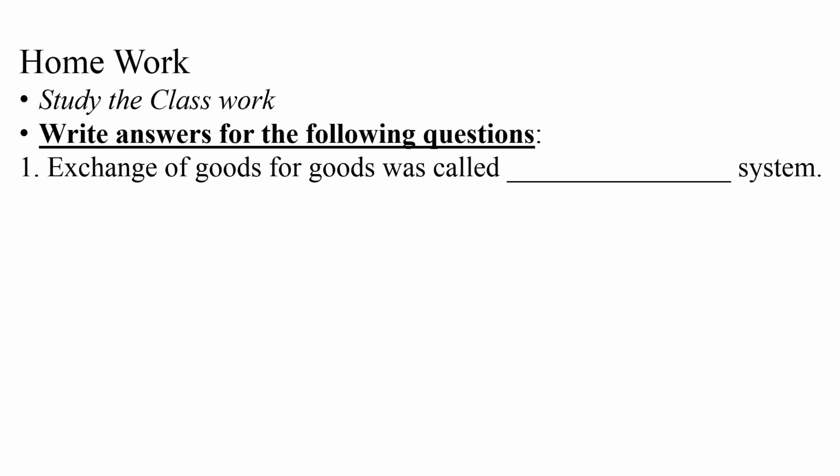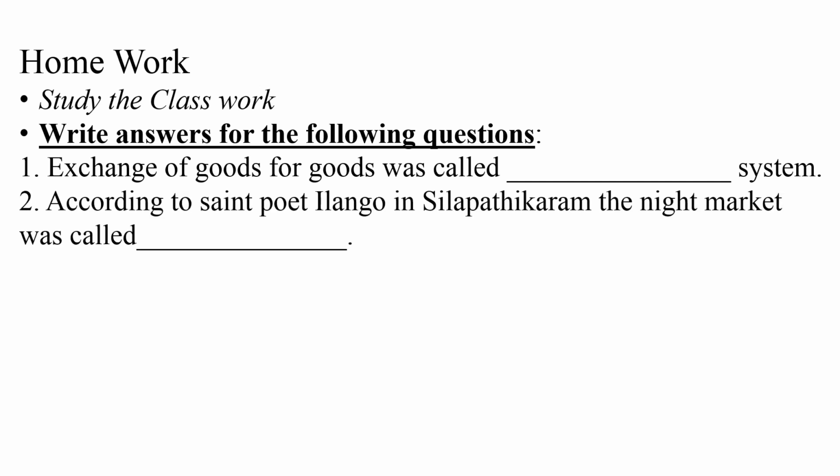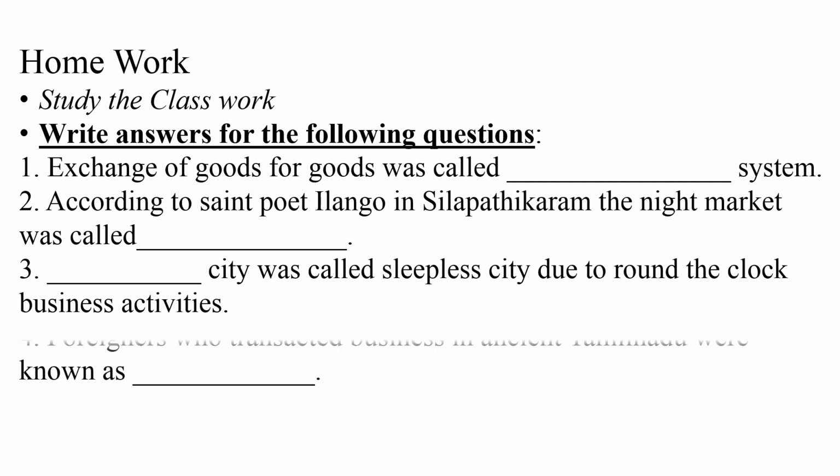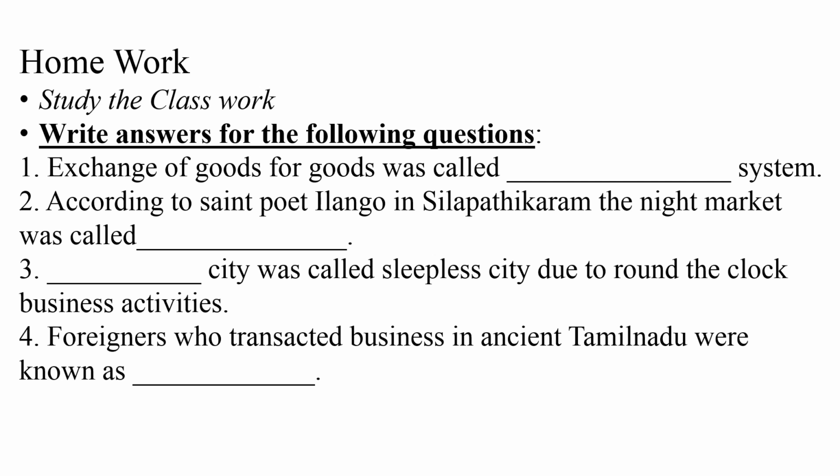Exchange of goods for goods was called dash system. According to Saint Poet Ilango in Silappadigaram, the night market was called dash. Dash city was called sleepless city due to round the clock business activities. Foreigners who transacted business in ancient Tamil Nadu were known as dash.